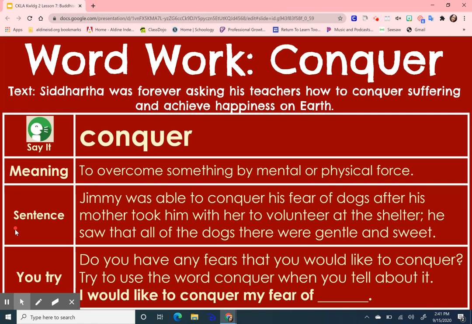Here's an example in a sentence. Jimmy was able to conquer his fear of dogs after his mother took him with her to volunteer at the shelter. He saw that all of the dogs there were gentle and sweet. Now you try it. Do you have any fears that you would like to conquer? Try to use the word conquer when you tell about it. I would like to conquer my fear of. You try it. Good job, boys and girls.